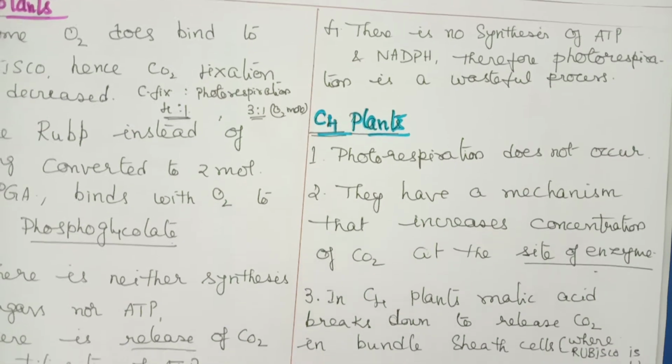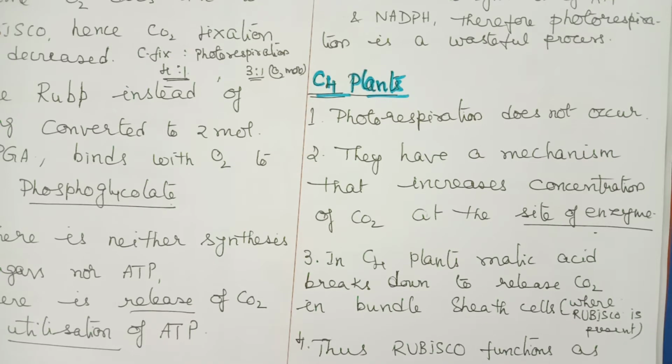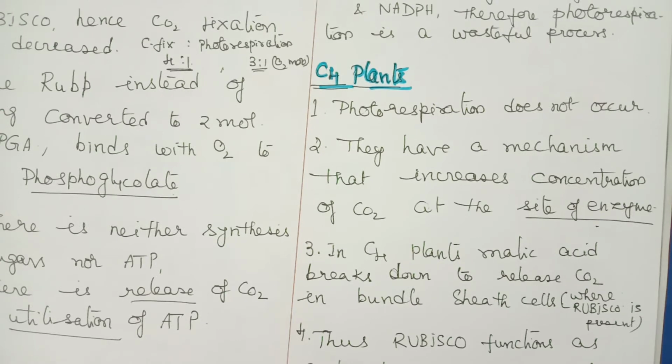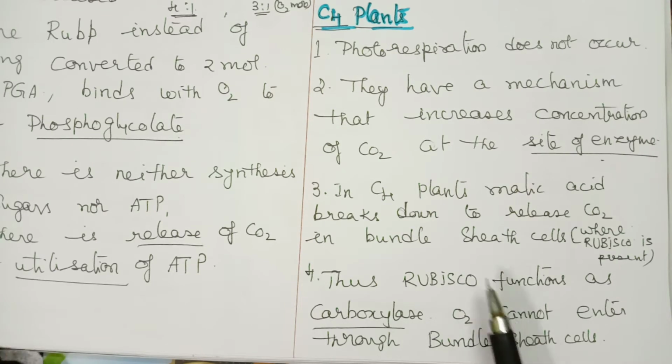How does it increase? In C4 plants, in bundle sheath cells, malic acid breaks down to release carbon dioxide where Rubisco is present. As we discussed, malic acid is converted into pyruvic acid, and during this conversion there is a release of carbon dioxide, which in bundle sheath cells is utilized for the Calvin cycle. That's how carbon dioxide is used more efficiently in C4 plants. Here Rubisco functions as a carboxylase.